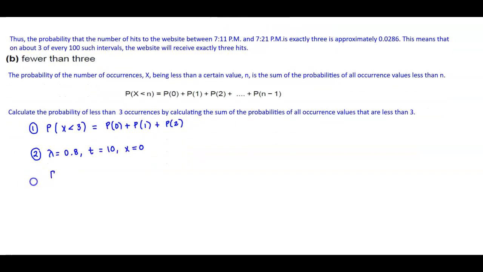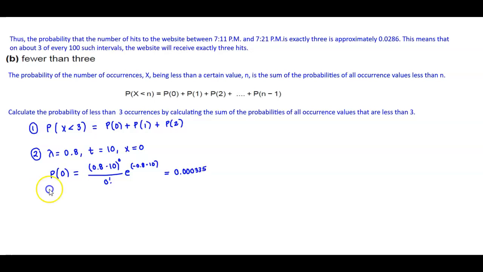So P(0) equals (0.8 times 10) to the 0 over 0 factorial times e to the power of negative 0.8 times 10. Doing that on our calculator, rounding it to 6 decimal places gives us 0.000335.